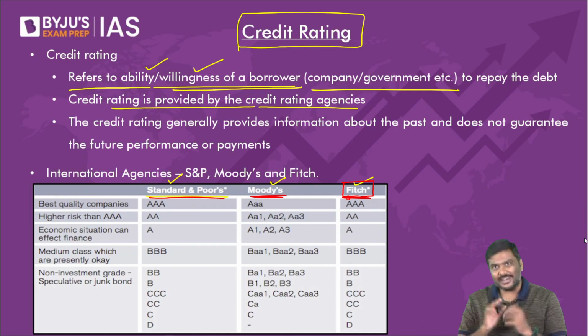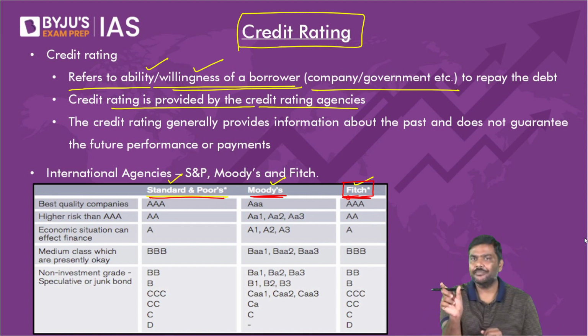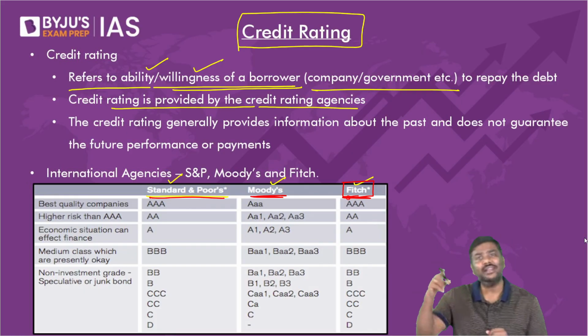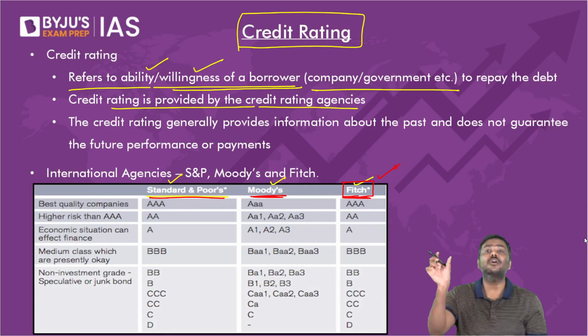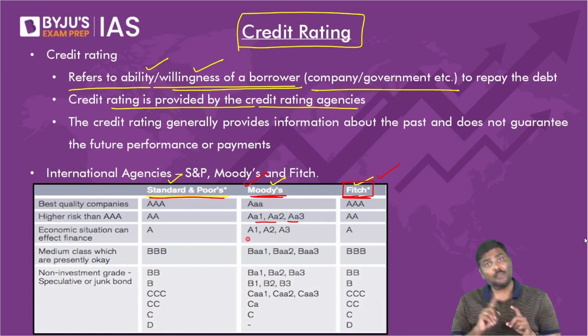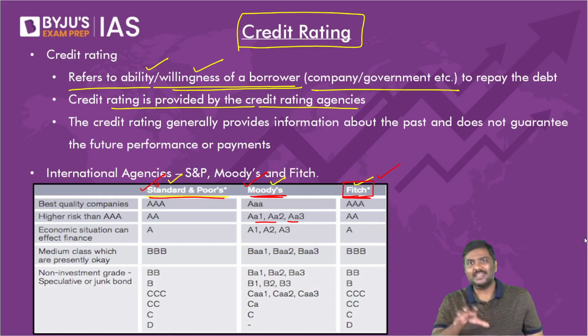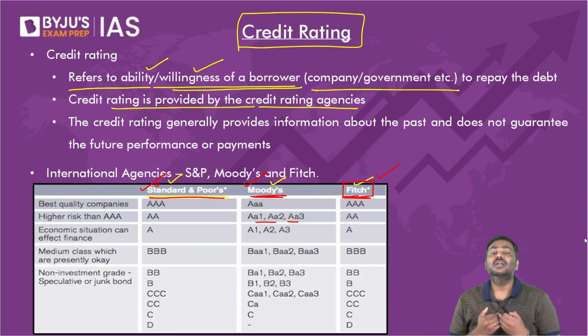Whenever you talk about credit rating, generally you represent the credit rating either only in the form of alphabets or in the form of a combination of alphabets and numbers. For example, Fitch will always provide a credit rating in the form of alphabets, and Moody's will provide it in the form of a combination of alphabets and numbers. And even S&P provides it only in the form of alphabets. Now, what is the importance of these alphabets? Combinations you can say triple A, A1, A2, triple B. These are alphabet combinations. So what is the importance of these alphabets? Please remember this.